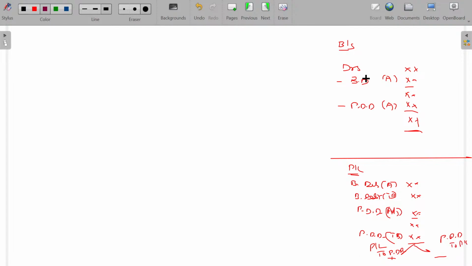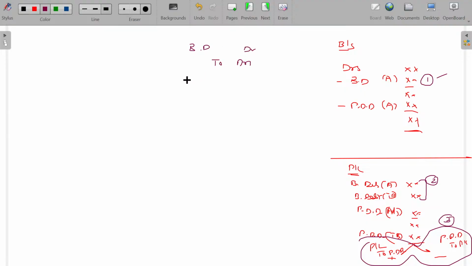So while passing the journal entry, for this one first. Second, adjusting the bad debt to the PDD, second entry. Third entry is all about either of these two. Clear? For the bad debt, the journal entry being bad debt account debit to debtors. And in case of adjusting the bad debt to the PDD, PDD account debit to bad debt.